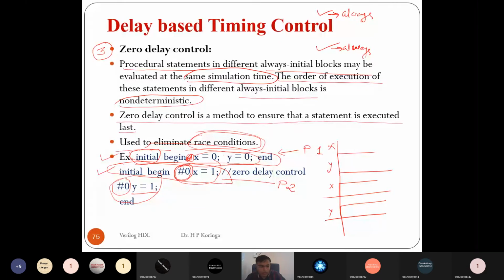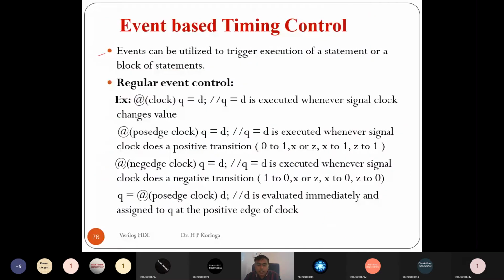Okay, so let me move on. Next is event-based timing control. Event can be utilized to trigger the execution of some statement or a block of statements.